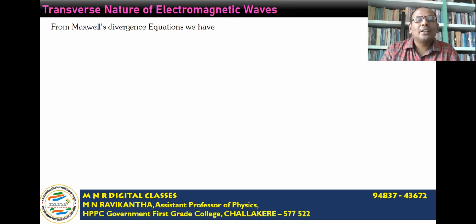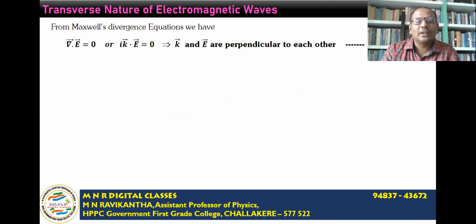Now, from Maxwell's divergence equations, that is equations 1 and 2, the first equation, del dot E is equal to 0. It implies, substituting the value of the operator del, i k·E is equal to 0. Since the dot product of two vectors is equal to 0, those two vectors are perpendicular to each other. That is, k and E are perpendicular to each other. That is, the propagation vector, the direction of propagation of the electromagnetic wave, is perpendicular to the direction of electric field E. This is represented as 7a.